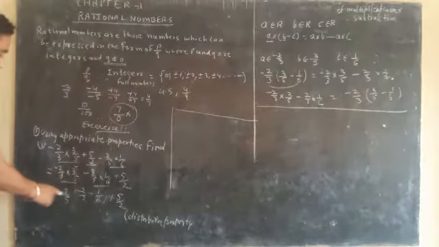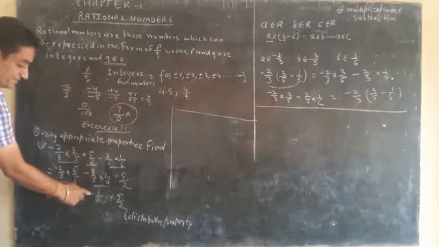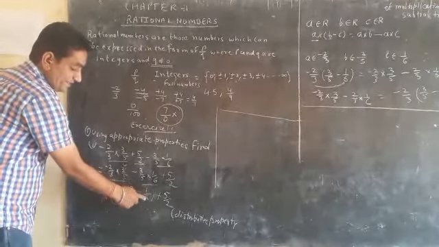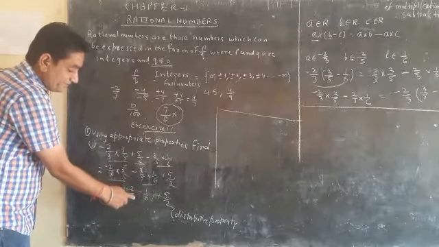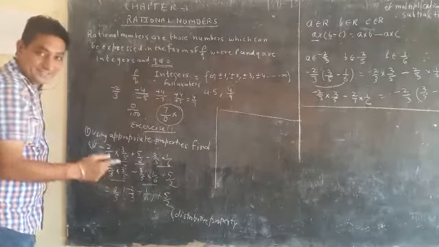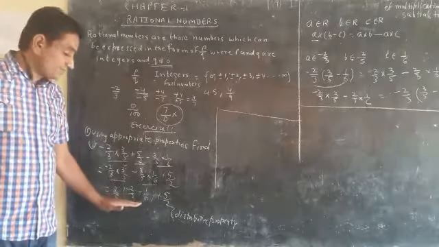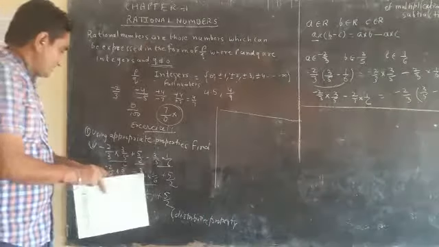observe this term in the bracket. In the bracket there is a minus, and there are two rational numbers having different denominators. So what will we do? We will take the LCM of them. So the LCM of 3 and 6 is 6. How is the LCM of 3 and 6 equal to 6? Because 6 comes in the table of both numbers. So 6 is the LCM here.